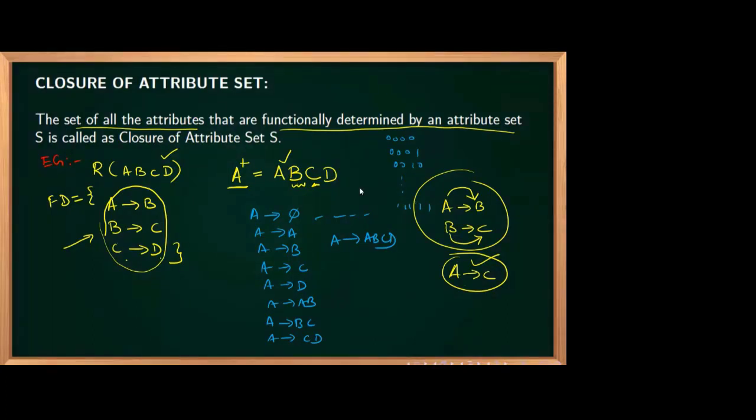Here 0, 0, 0, 1 means D is there, and here C is there. Repetition is not allowed. So how many total?